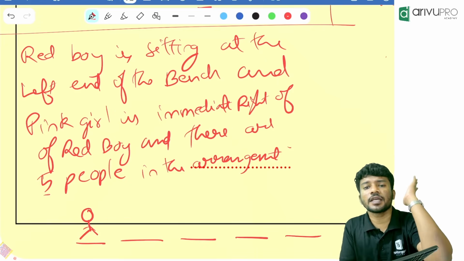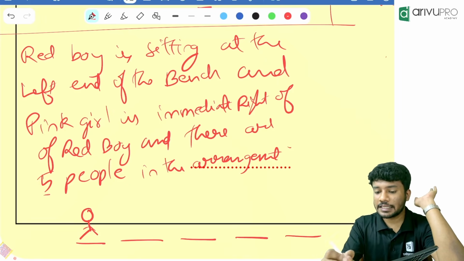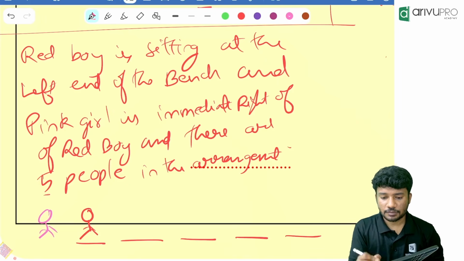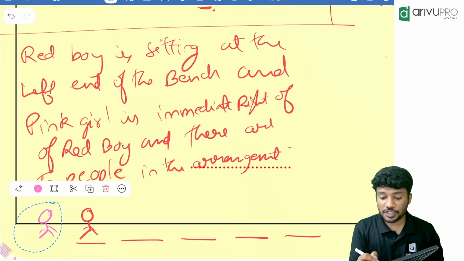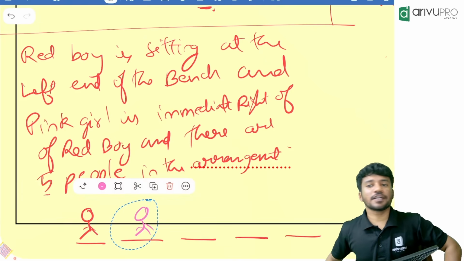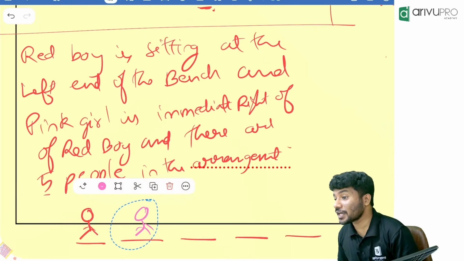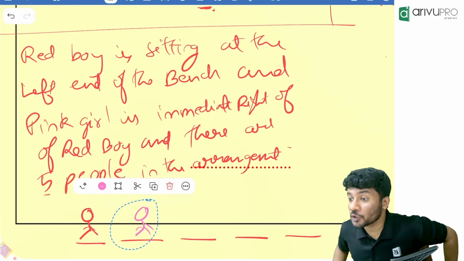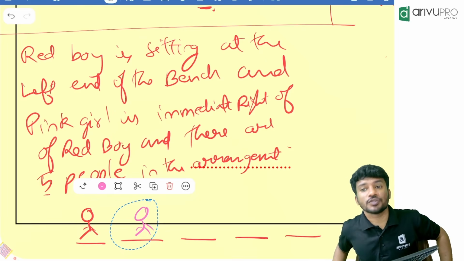So in total how many are there? 5 people are there. Then people, my next question, can pink girl sit here? Why not? Because the question is what? Pink girl is immediate right of red boy, since they are looking towards which direction? North direction. Understood people? So you might see a question like this also.